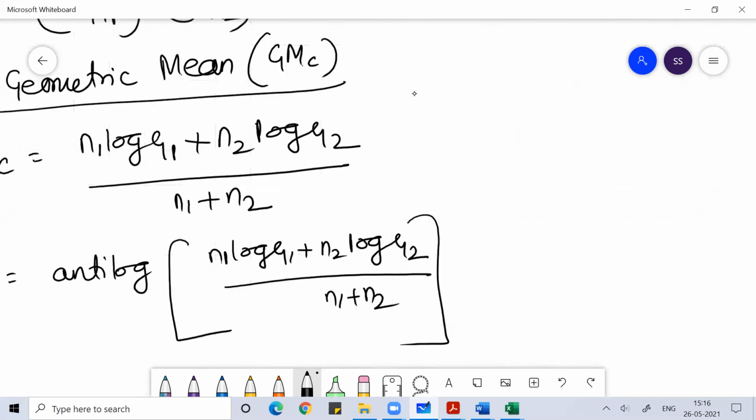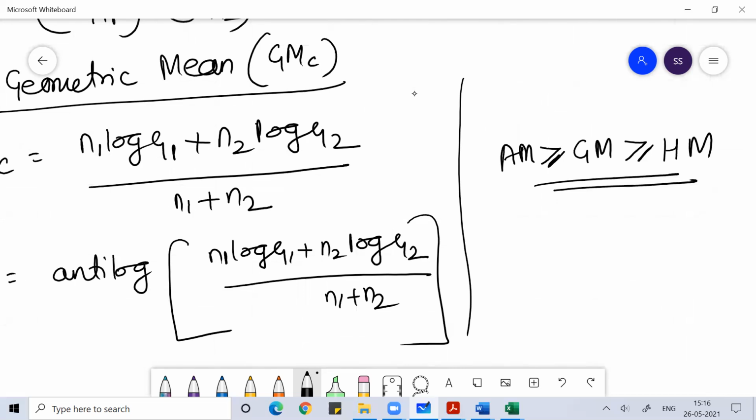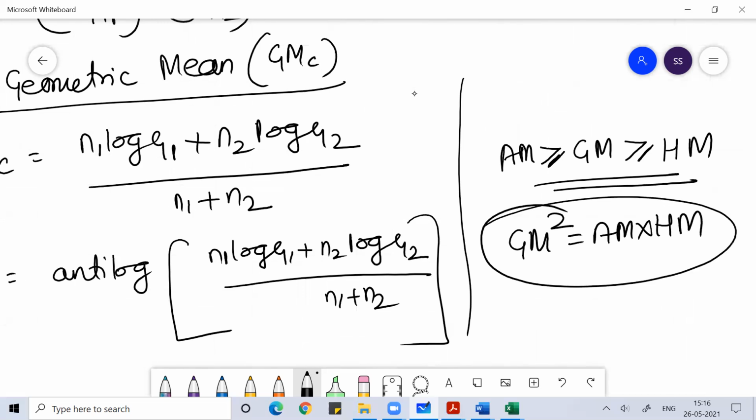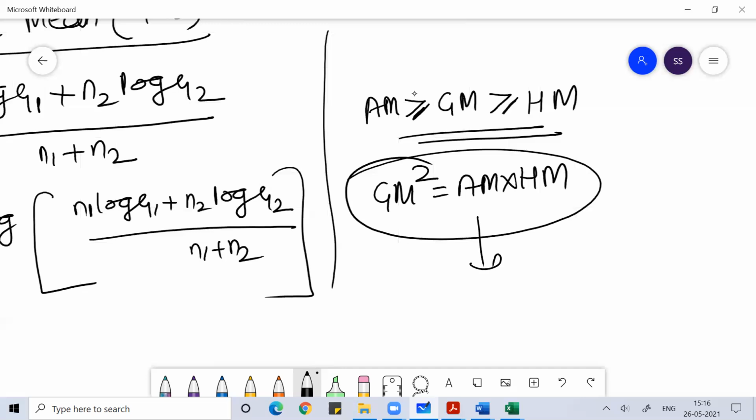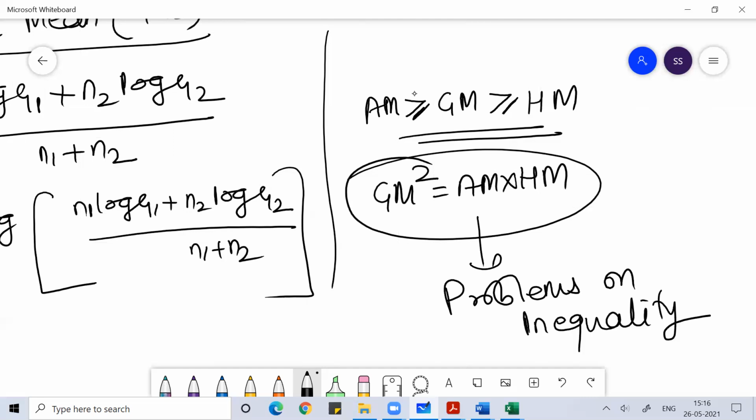Always remember the arithmetic mean of n data is greater than or equal to the geometric mean, which is greater than or equal to the harmonic mean, where the square of the geometric mean is equal to arithmetic mean into harmonic mean. We use this concept to solve problems on inequalities.